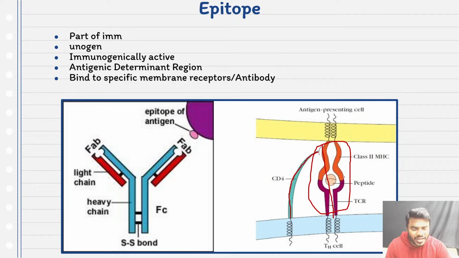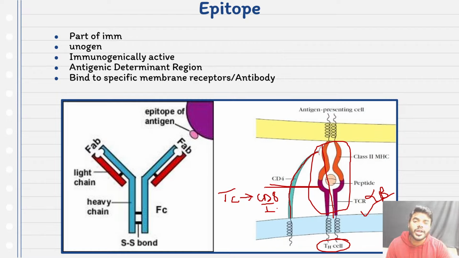We all know very well, if it is the T helper cell, CD4, and if it is the cytotoxic T cell, CD8 and class 1 MHC come into the picture. Don't get confused with that. Here, what is the major receptor? The major receptor is the TCR, T cell receptor, either TCR alpha or TCR beta. Along with that, the most important co-stimulatory receptor, a very important receptor, is also CD4 or CD8.